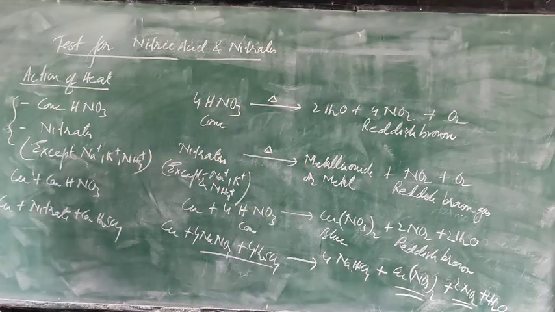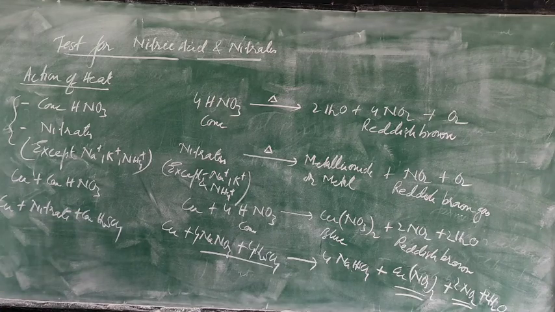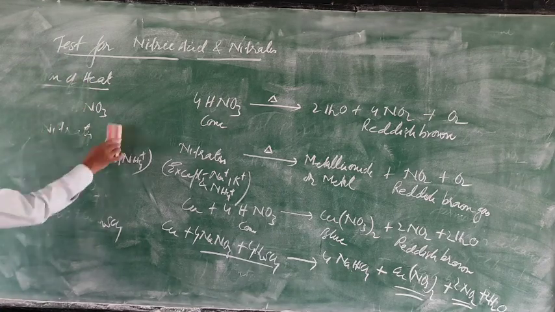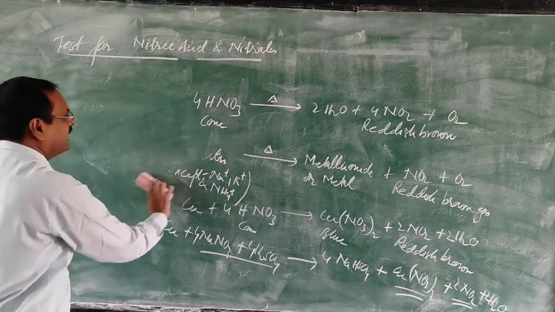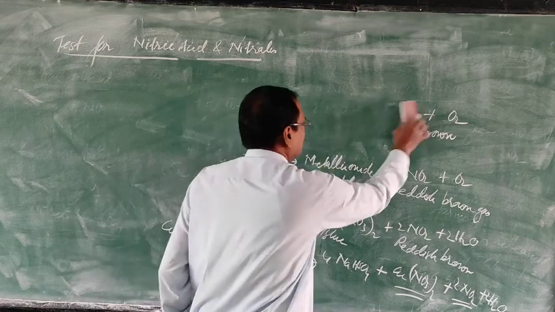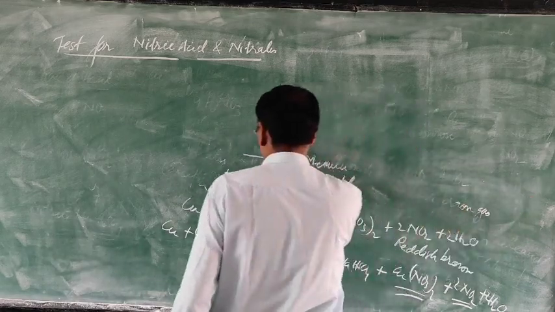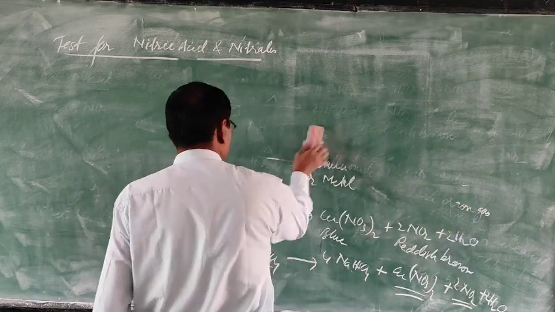Now the next one is the brown ring test. Very important. What is the brown ring test? The brown ring test is used as a confirmatory test for nitrates.